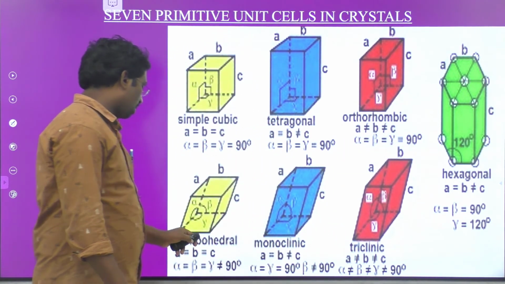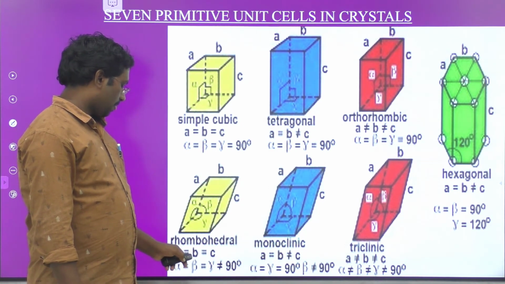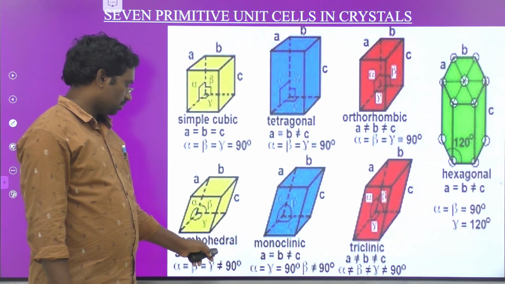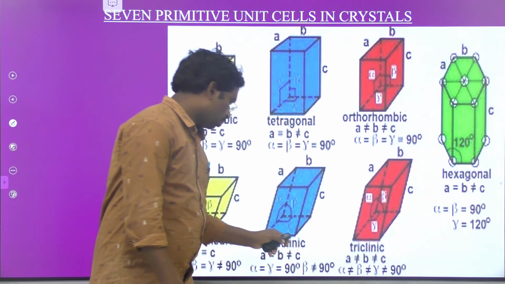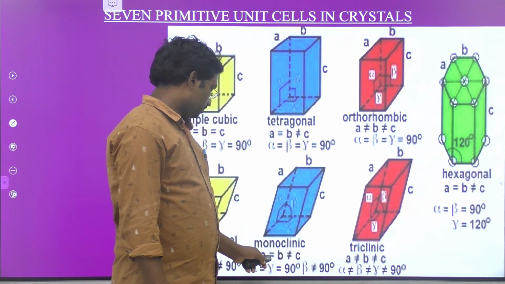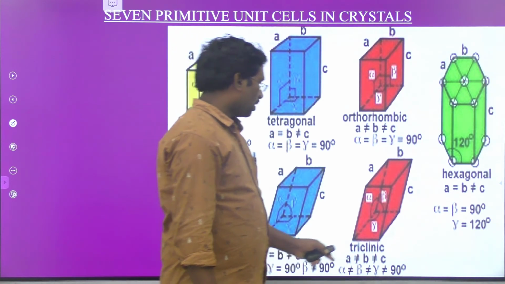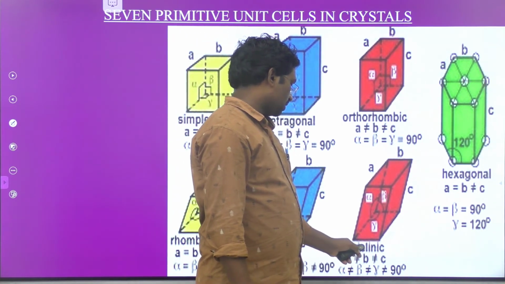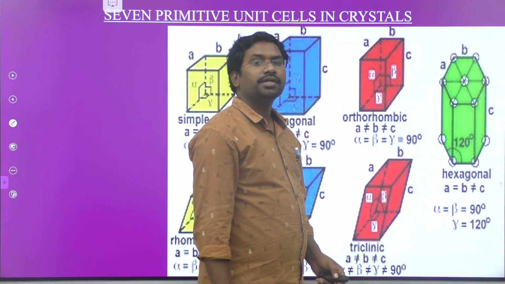So come to the rhombohedral crystal lattice: a is equal to b is equal to c, alpha is equal to beta is equal to gamma not equal to 90 degrees. Come to the monoclinic structure: a not equal to b not equal to c, alpha and gamma are 90 and beta is not equal to 90 degrees. Come to the triclinic structure: a not equal to b not equal to c, alpha, beta, gamma not equal to 90 degrees.